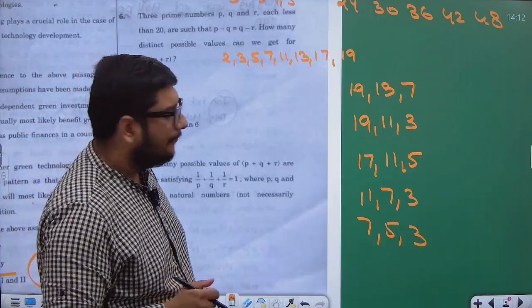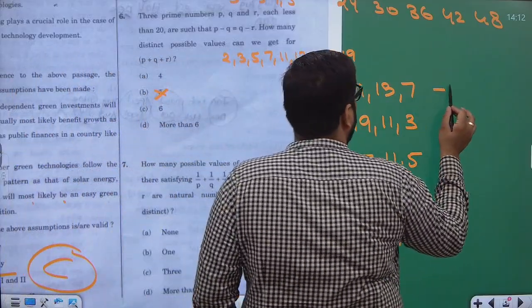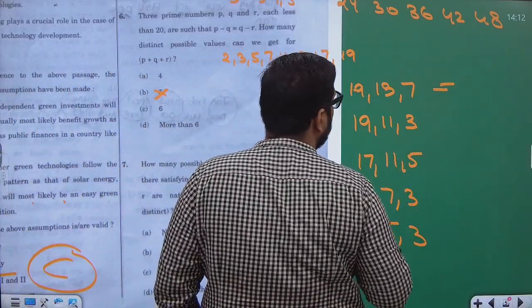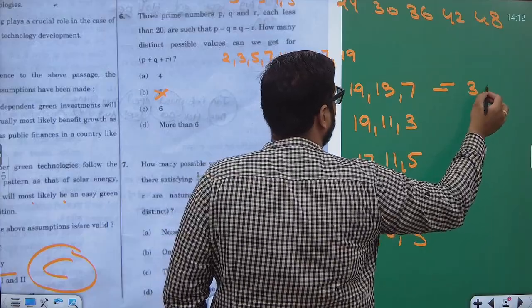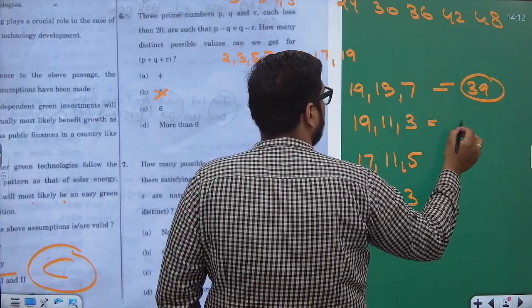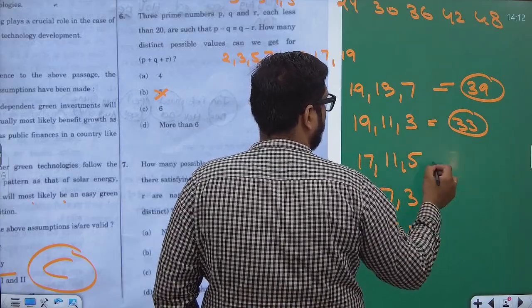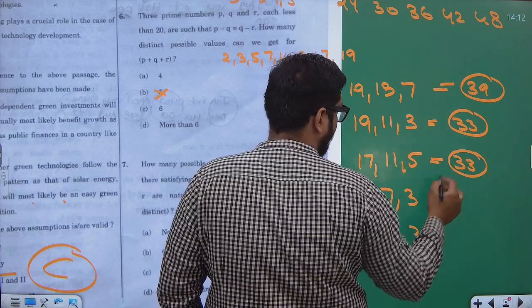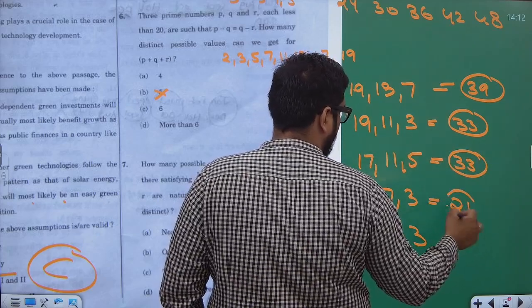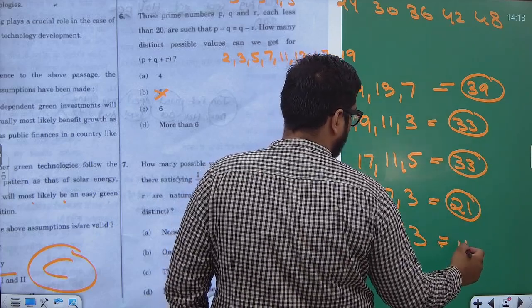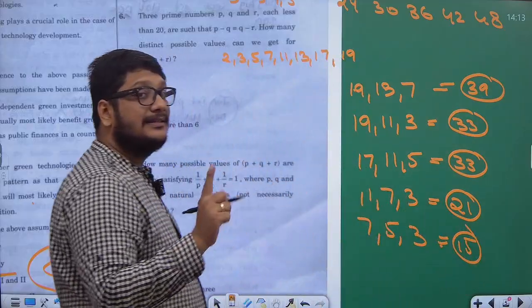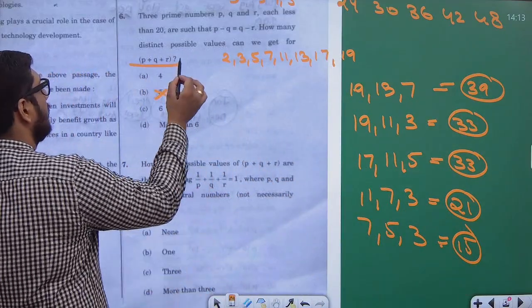I'll tell you why. The sums: 19 plus 13 plus 7 is 39, then 33, 33, 21, 15. It says distinct values of p plus q plus r.